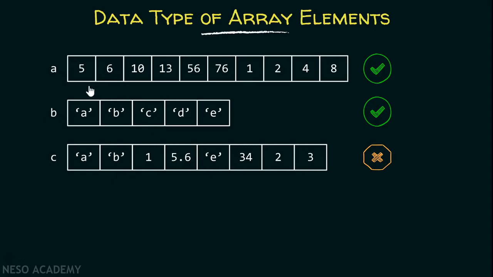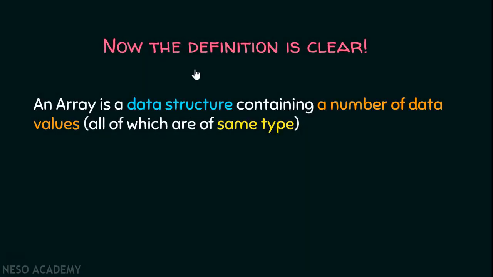Either an array consists of all integers, or all characters, all floats, all doubles, or whatever you can imagine, but it is not possible that an array consists of multiple types of elements. Finally, we can say that the definition is clear. An array is a data structure containing a number of data values, all of which are of same type.